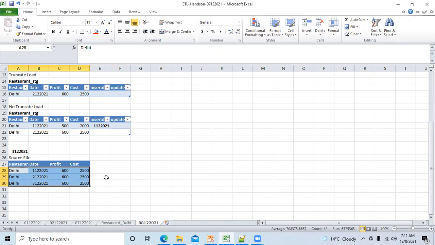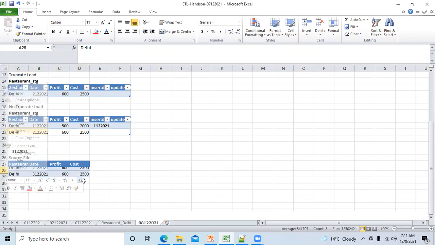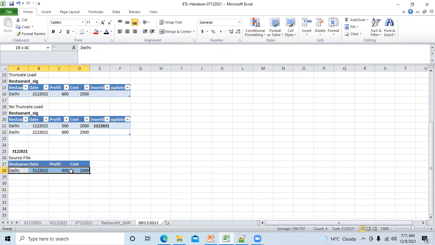No, it is not. Why is it not correct? Because all the data is loaded. If we are working in incremental mode, I don't want the data of previous days. I don't want 1st and 2nd December data, right? You want data of only 3rd December because you're working in incremental mode. Okay, I'm deleting this. You should receive only this data because you are working in incremental or delta mode. So you want the data of 3rd December only.